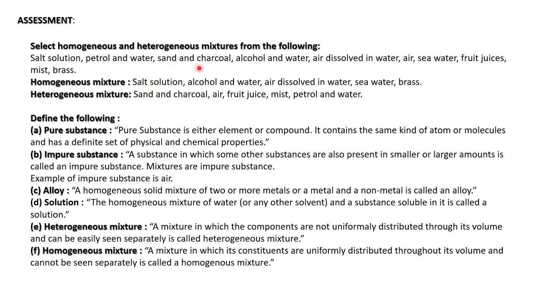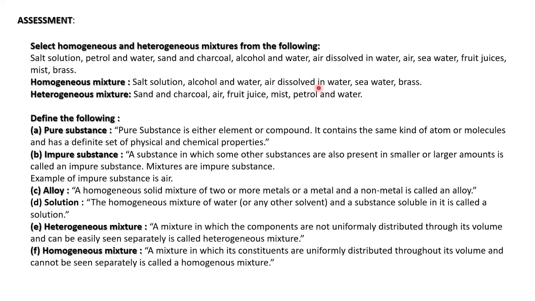Sand and charcoal will be heterogeneous. We can see sand separately, and charcoal will be floating up as it is lighter than the sand particles. Then alcohol and water will be dissolved, homogeneous. Air dissolved in water is homogeneous because we are getting a beverage, that is cool drinks.